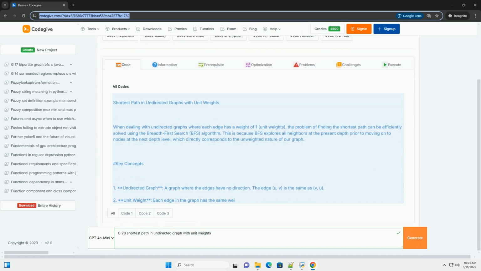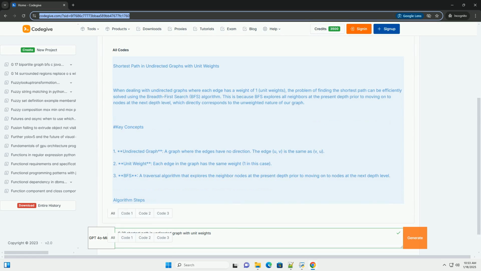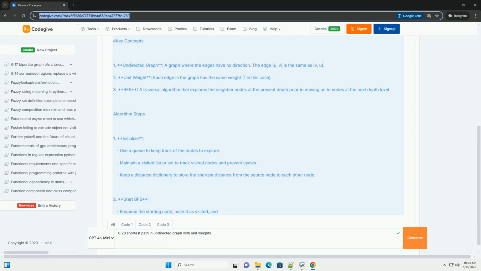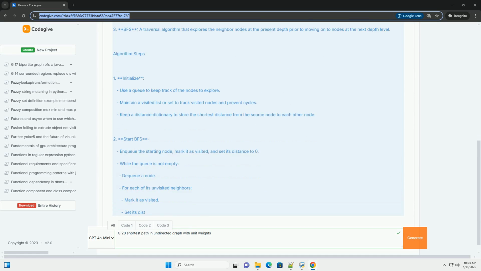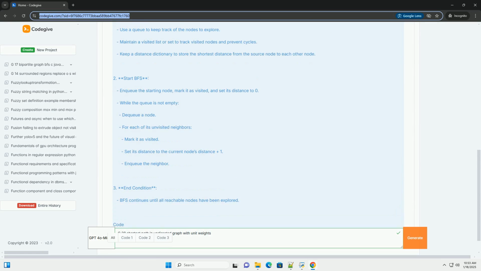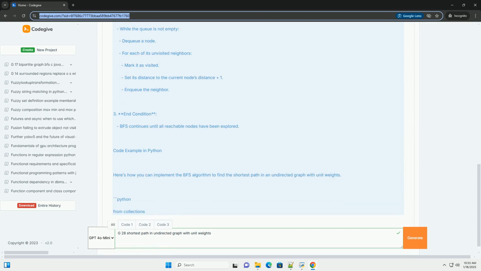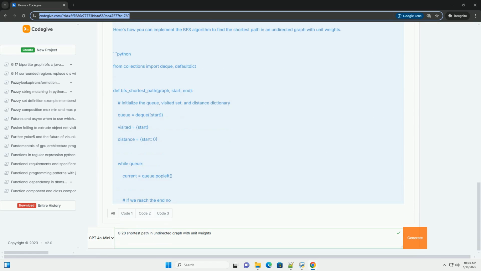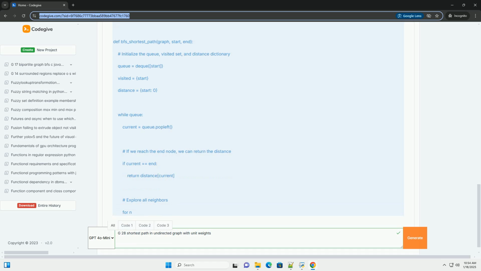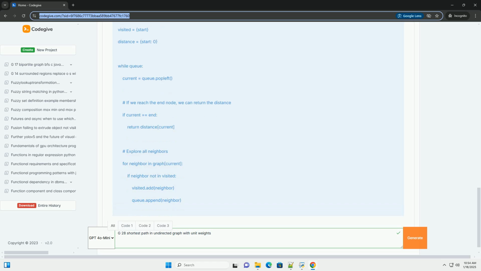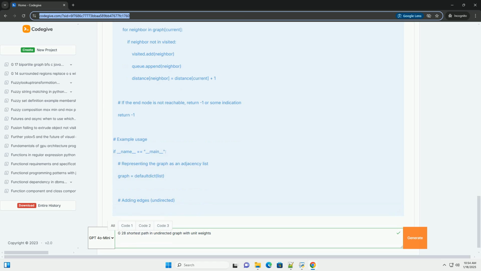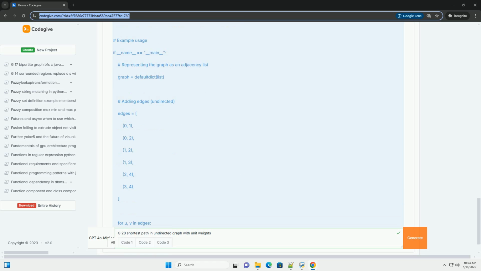Shortest path in undirected graphs with unit weights. When dealing with undirected graphs where each edge has a weight of 1, unit weights, the problem of finding the shortest path can be efficiently solved using the breadth first search (BFS) algorithm. This is because BFS explores all neighbors at the present depth prior to moving on to nodes at the next depth level, which directly corresponds to the unweighted nature of our graph.